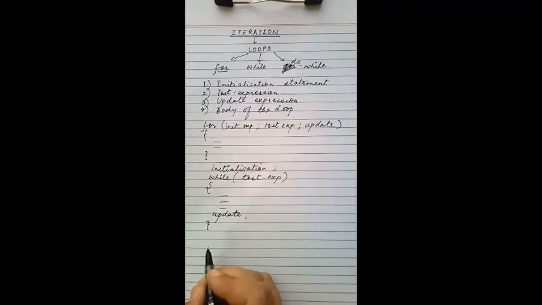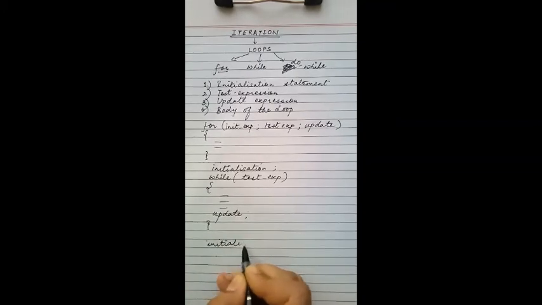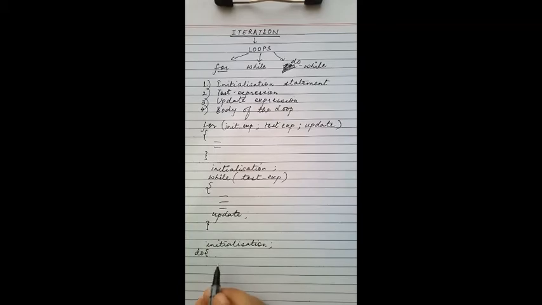In the do while loop, the initialization is again done above the loop. Then the do statement is followed by braces. Inside the body of the loop, we give the update statement, and once the body of the loop ends, we give the while and test expression, followed by a semicolon. These are the syntaxes for while and do while loops.